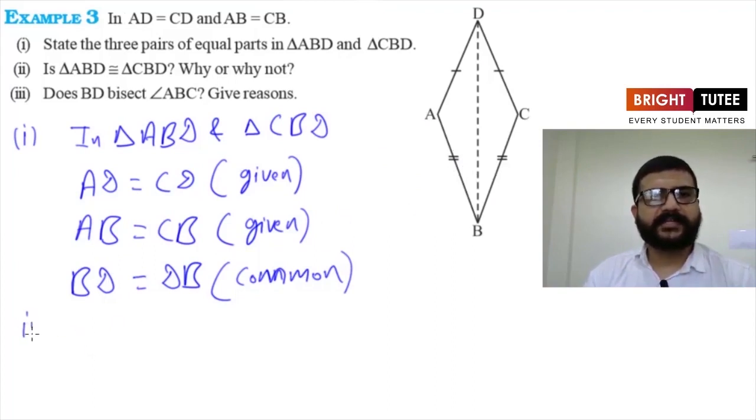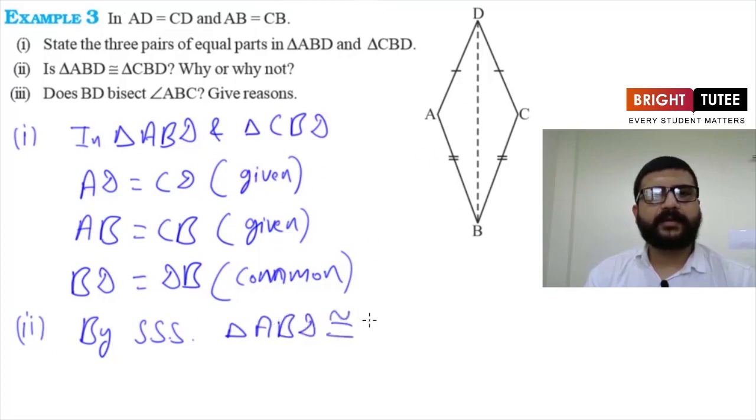Now the second question is about the congruency of these two triangles. Now we have seen that three sides of one triangle are equal to the corresponding three sides of the second triangle. So it means we can say that by SSS criteria, these two triangles are congruent. So we can write by SSS, triangle ABD is congruent to triangle CBD.